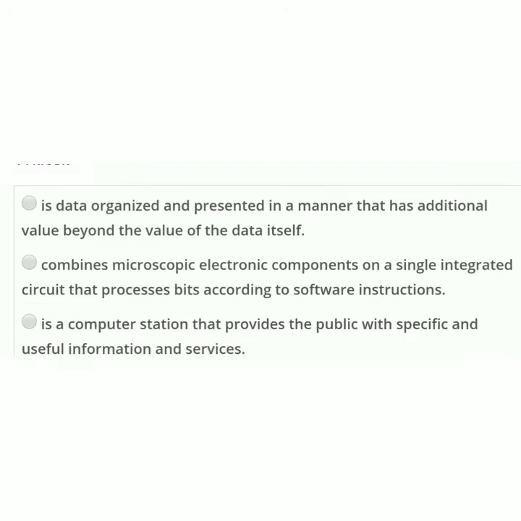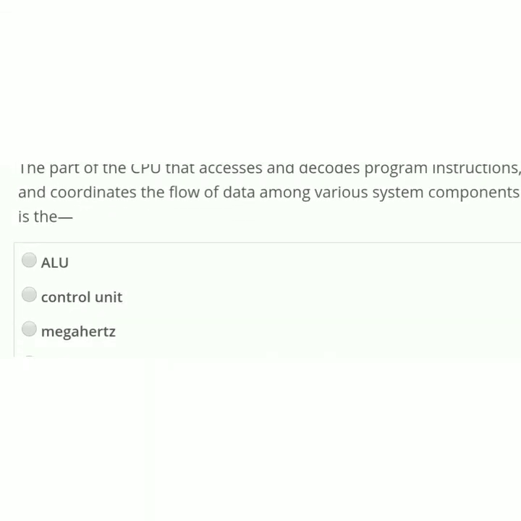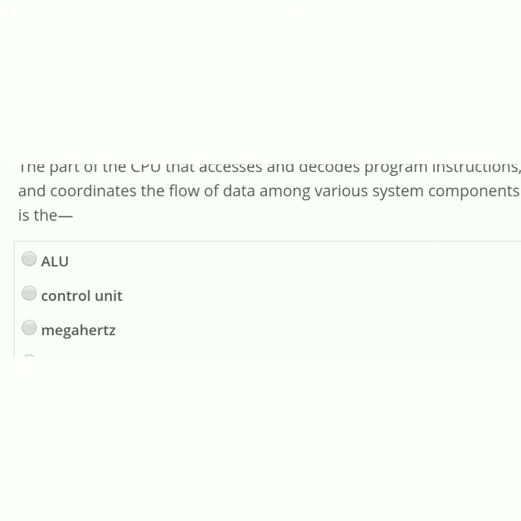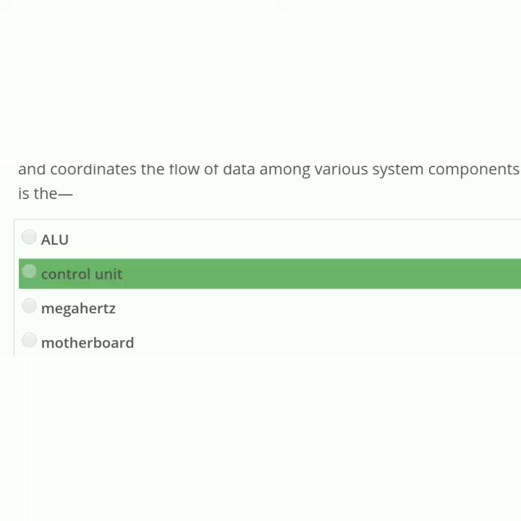The correct option is a computer station that provides the public with specific and useful information and services. The part of the CPU that accesses and decodes program instruction and coordinates the flow of data among various system components is the: ALU, control unit, megahertz, motherboard. The correct option is control unit.